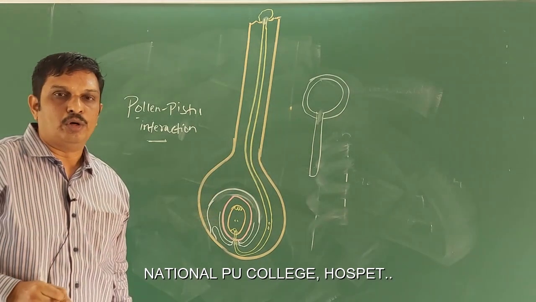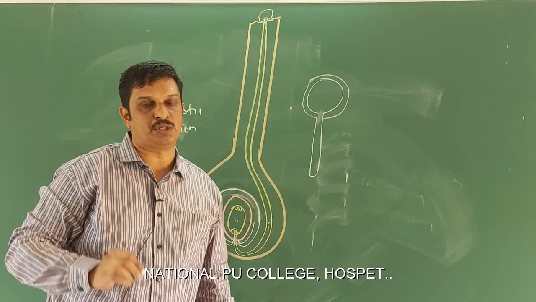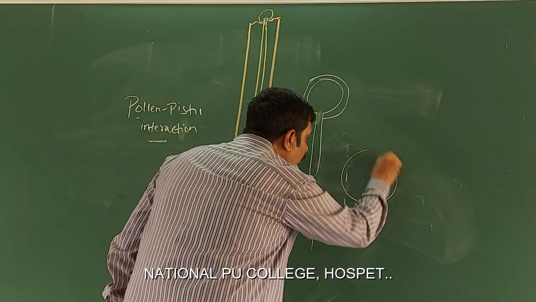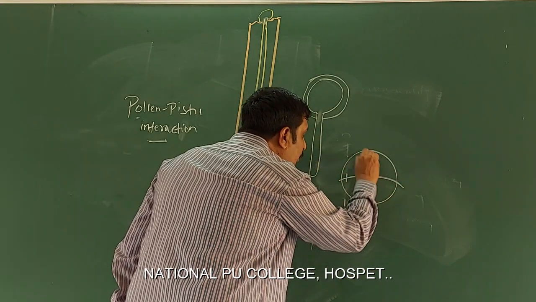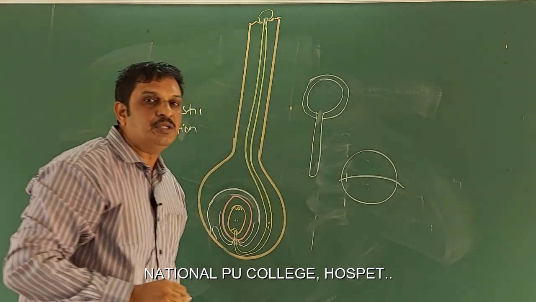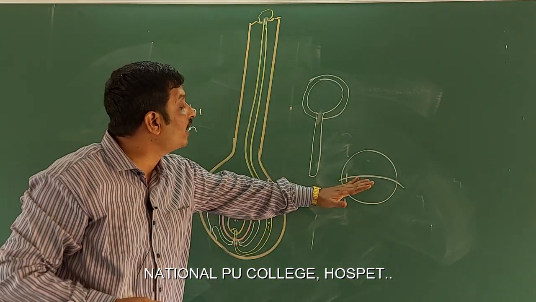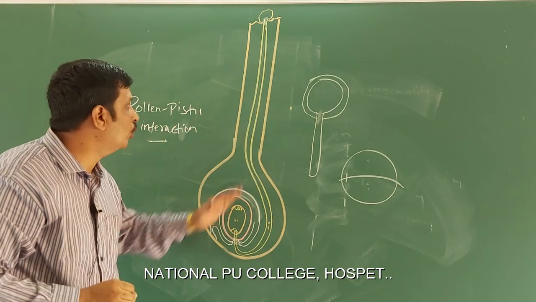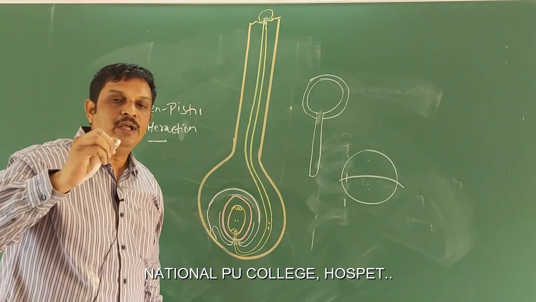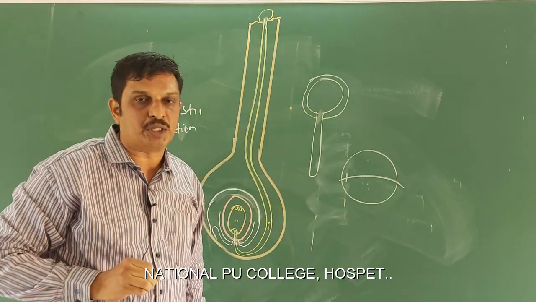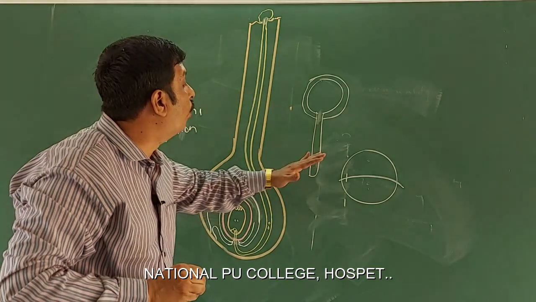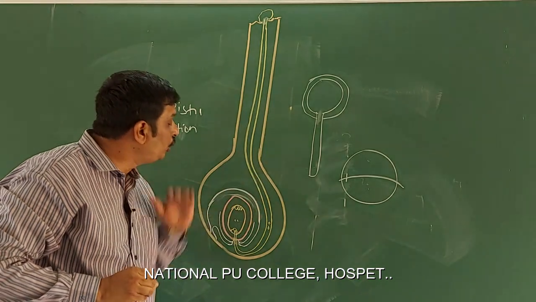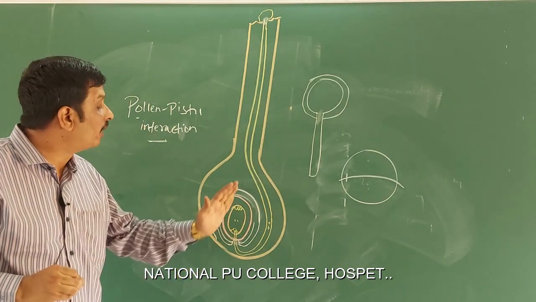You already know, in 60% of the angiosperms, pollen grains are released in the two-cell stage. That is, each pollen grain is composed of two types of cells, namely the vegetative cell and the generative cell. In such plants, the generative cell divides by mitosis to form two male gametes during the growth of the pollen tube in the stigma. Then in the remaining angiosperms, pollen grains are released in the three-cell stage, that is one vegetative cell and two male gametes. Therefore, in these plants, the pollen tube carries two male gametes right from the beginning.